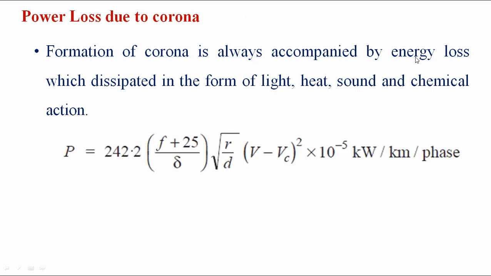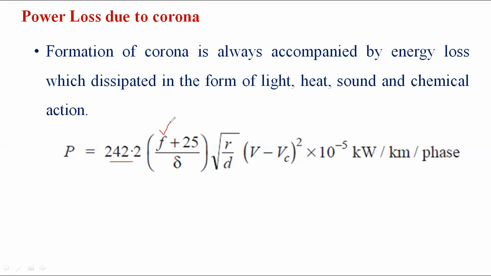the power loss due to the corona: P equals 242.2 into (f plus 25) by delta, square root of r by d, into (V minus Vc) square, into 10 to the power of minus 5 kilowatt per kilometer per phase. Here 242.2 is the constant value.